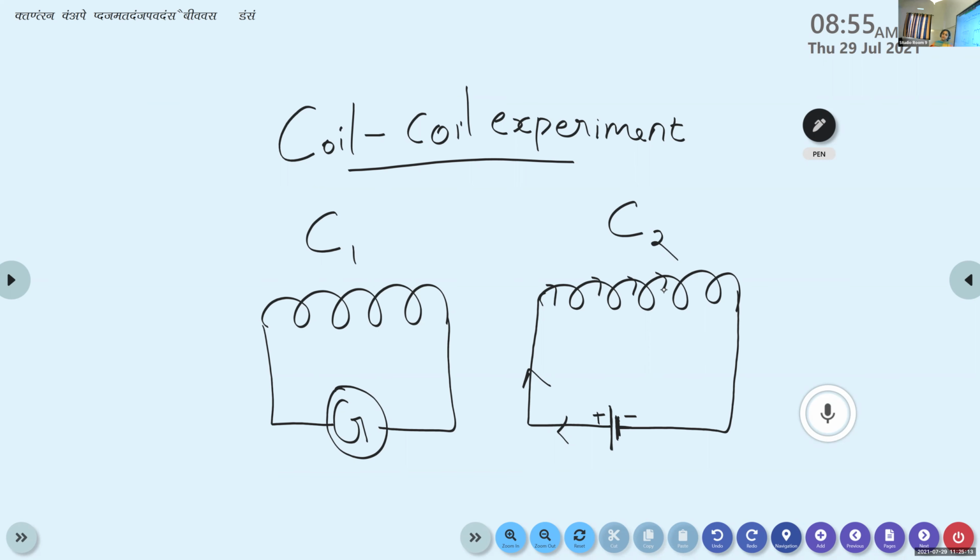From previous chapters, we have already studied that current carrying conductors behave like what? Current carrying conductors behave like a magnet. So now the coil C2 behaves like a magnet, because it is connected to an electric cell so that current flows through it and it becomes a current carrying conductor.